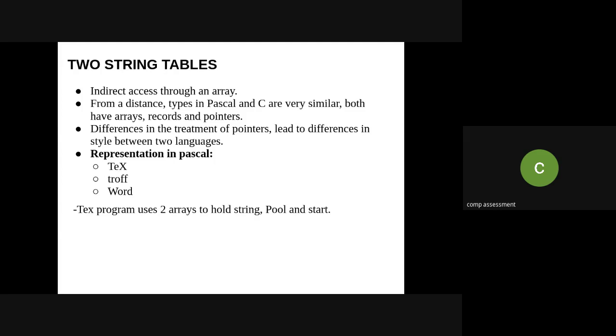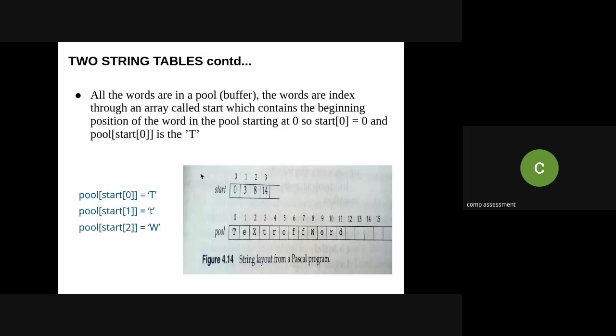So the representation in Pascal. Suppose I have three strings: text, prod and word. The program uses two arrays to hold the string pool and start. So how will it be represented here? I am using two string arrays in Pascal. See how this pool of strings is going to look.